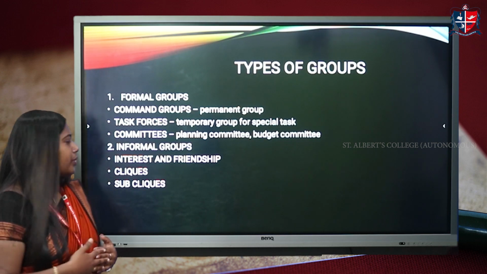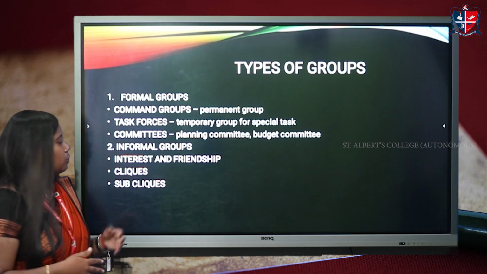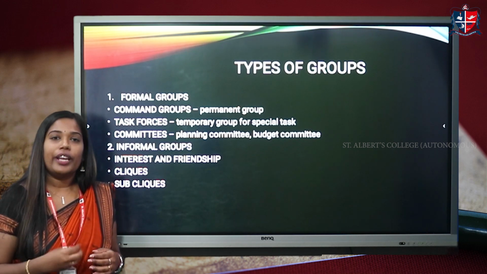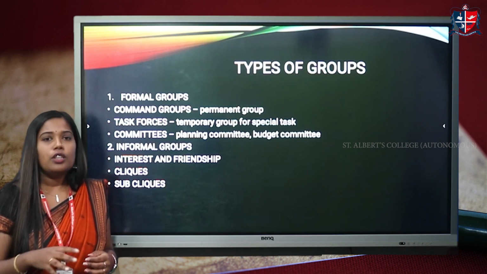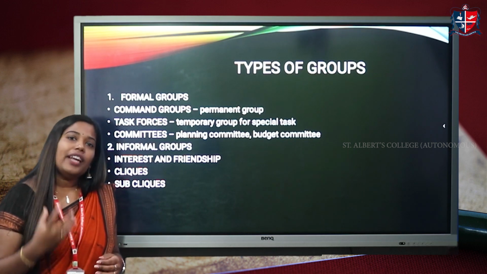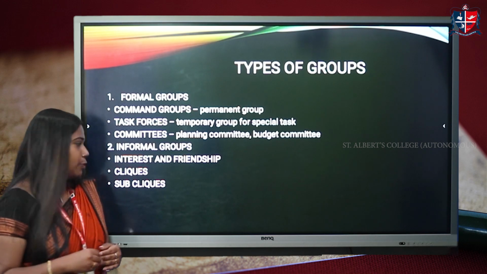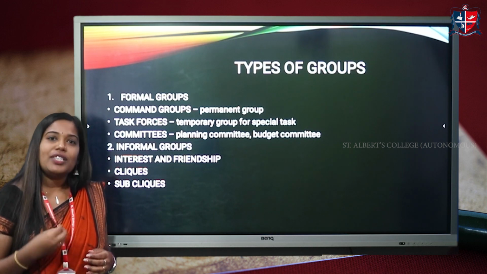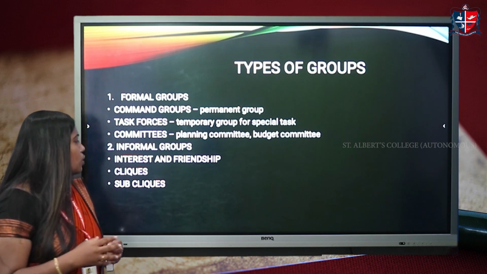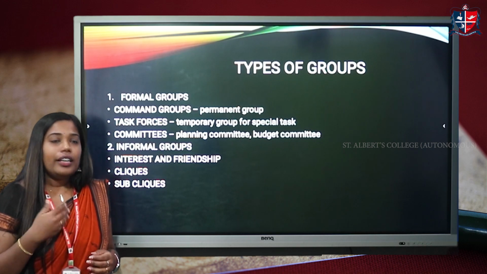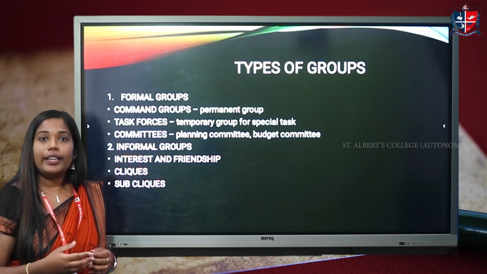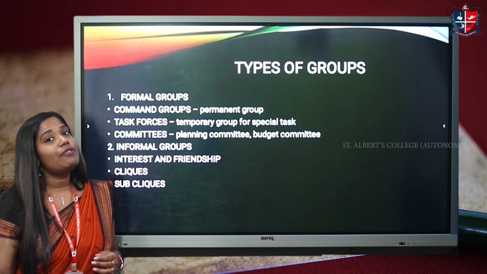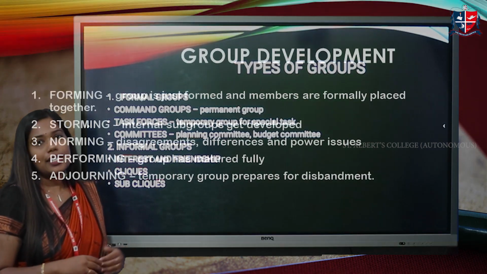Next is informal group. We can divide informal group into three: interest and friendship, cliques, sub-cliques. Interest and friendship: in an organization or anywhere, we'll be having some friendship social networks. So we will form a small group there. That group is called the interest and friendship group. Cliques means they may not be our friends, but because of the situation, because we work together, we have to face them, we have to interact with them daily. So those groups are called cliques. And sub cliques means also within the organization, also the persons from outside the organization. They are called sub cliques.